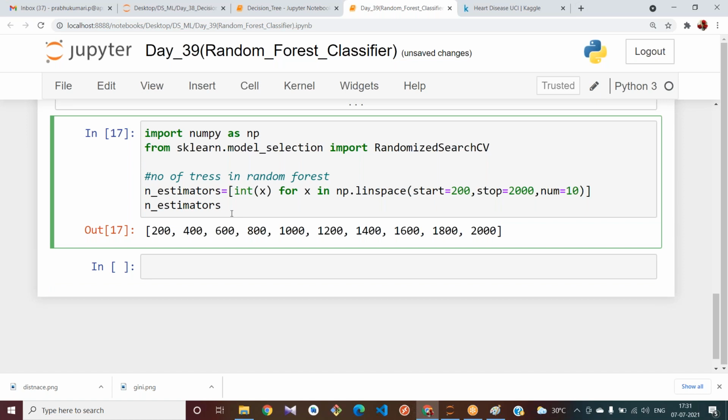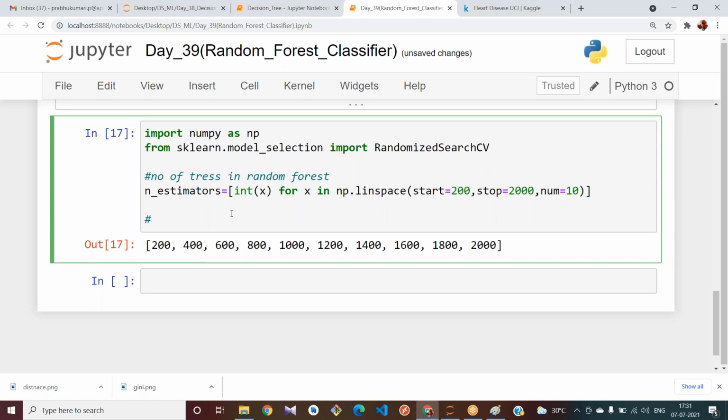Okay, now let us take the other parameter also. What is max_features? Max_features is nothing but the number of features at every split. I have already told you it does not use all the features to split your data. It uses some number of features.